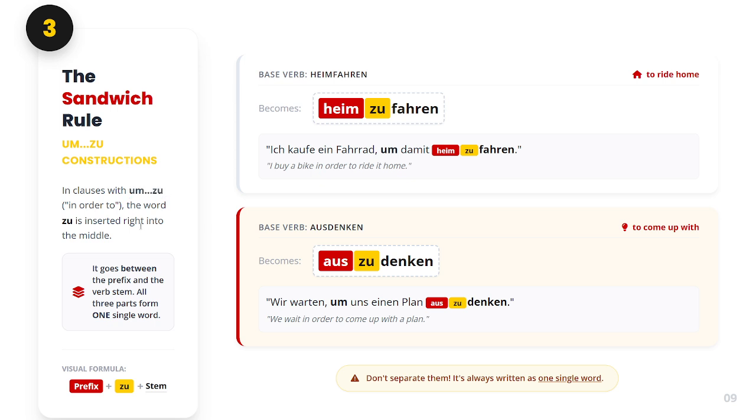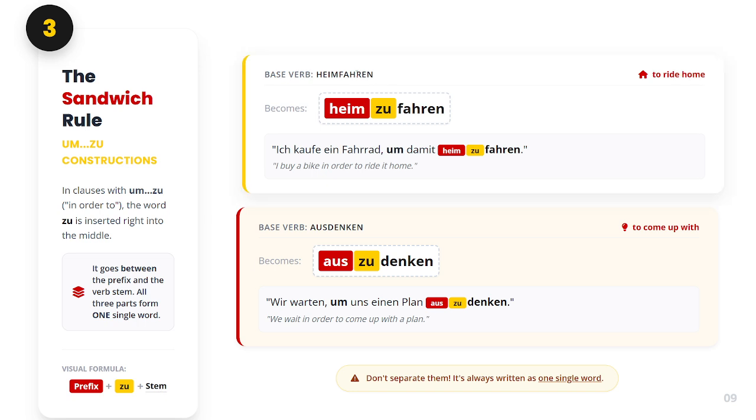And whenever we have this case, the word zu is inserted right into the middle of the verb. It goes between the prefix and the verb stem. Prefix plus zu and the stem form.